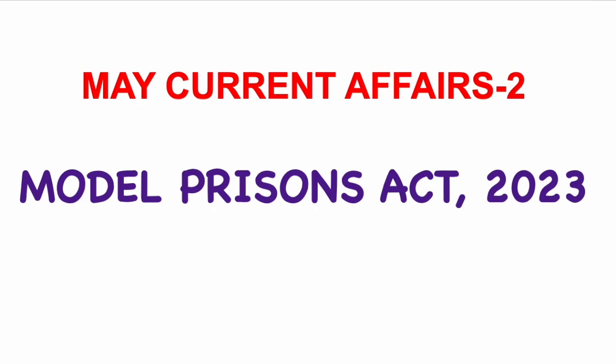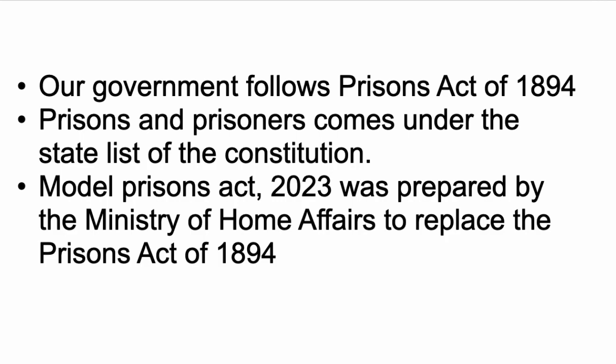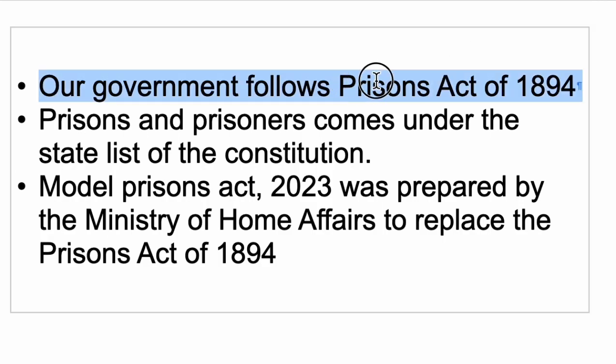The topic is Model Prisons Act 2023. The law which our government follows regarding the prisons is the Prisons Act of 1894. All the rules, regulations and guidelines which are being followed in the prisons are under this law. The prisons and the prisoners come under the state list of the Indian Constitution. So 129 years have passed using this same old law for the prisons.